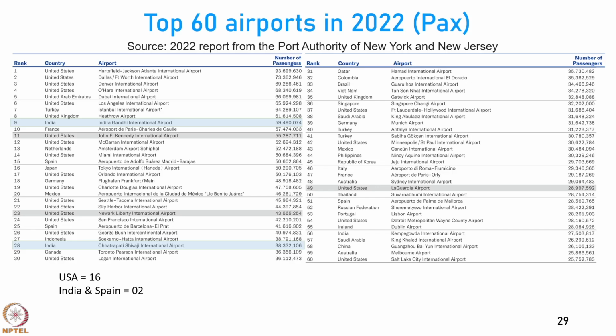In the 31 to 60 rank, there are 5 airports from the US, 2 airports from Saudi Arabia, Turkey and Australia, and 1 airport from India, which is Bengaluru. So, in the top 60 airports in the world, India has only 3, Delhi, Mumbai and Bengaluru, but the US has 21 out of 60.